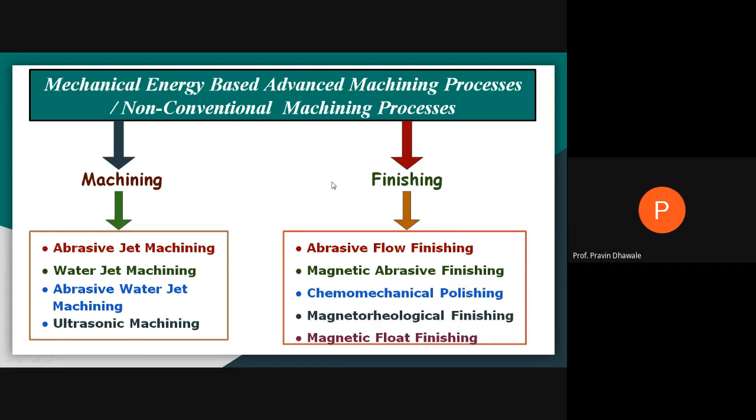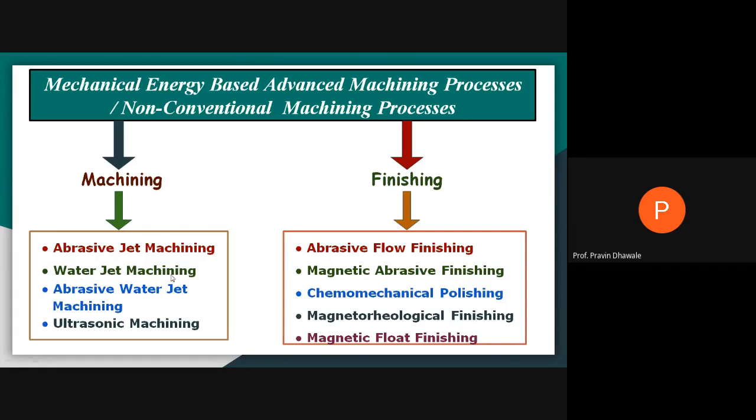Now, what are the mechanical energy based non-conventional machining processes? These are the four non-conventional machining processes which are based on mechanical energy. Which are those? First one is abrasive jet machining, where we are using abrasive particles with air, and that high velocity jet of abrasive particles is used to remove the material from the workpiece.